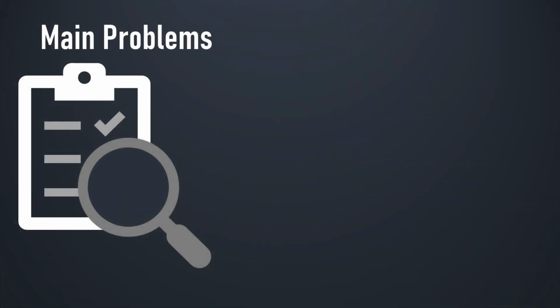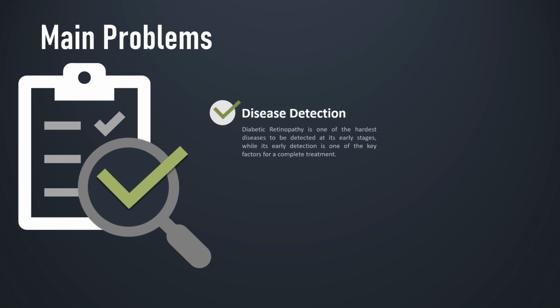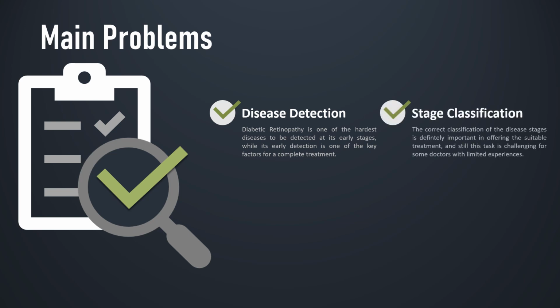So now we're going to discuss the main problems that we're going to face concerning the treatment of diabetic retinopathy. The first critical problem would have to be the disease detection process, since diabetic retinopathy is one of the hardest diseases to detect at its early stages. The next problem would be the stage classification process, because it's very important to differentiate between the distinct stages of the disease and be able to provide the most suitable treatment.